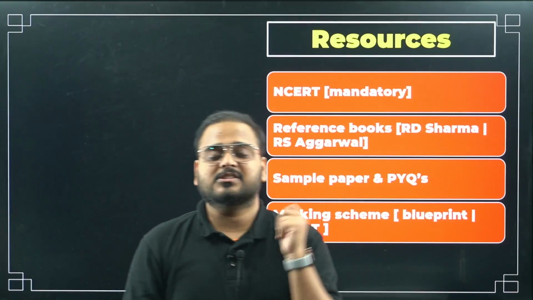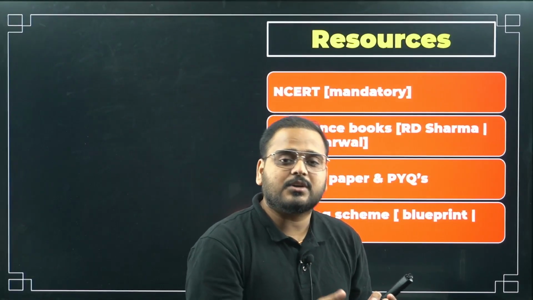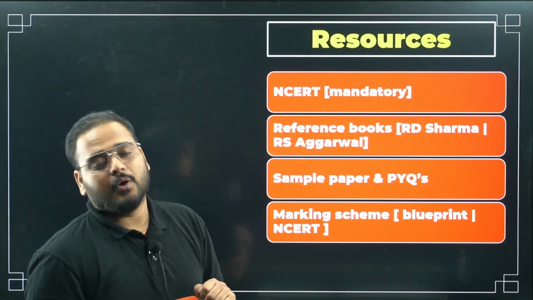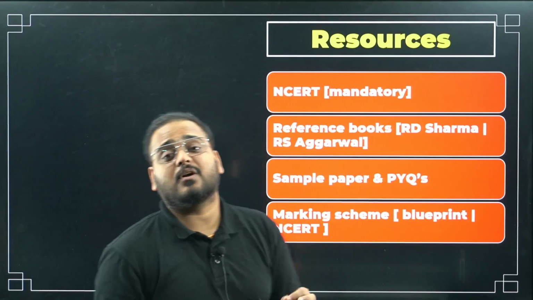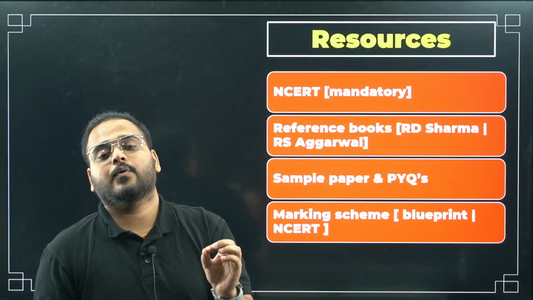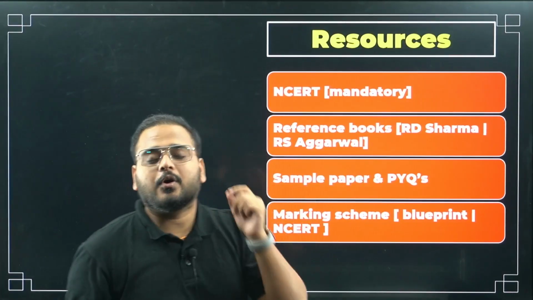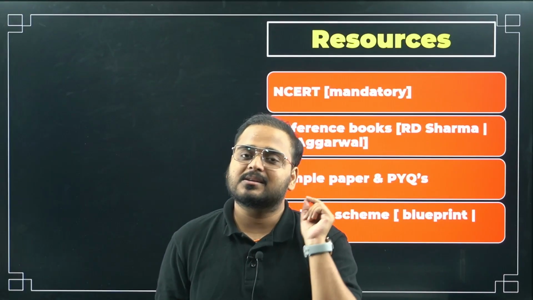The reason is your steps. Your ma'am or sir will tell you that you have missed out this, and for that reason you have lost marks there. So for that reason you have to know the marking scheme. For that you can follow the blueprint, or NCERT solved examples. Check the NCERT solved examples and follow those steps. If you follow them properly, you will be able to avoid any mistake in the marking scheme, and you'll get full marks if you get the answer right.